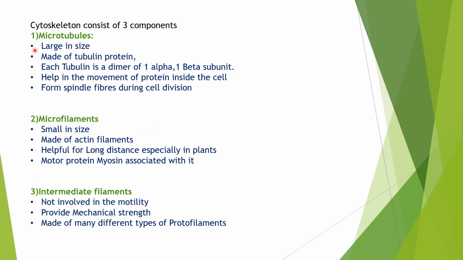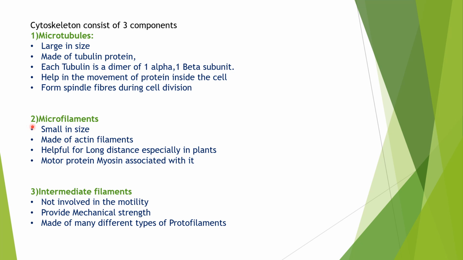Microtubules are actually very large in size. They are made up of a protein called tubulin. Each tubulin is a dimer, one alpha and one beta subunit. This dimer is polymerized to form one microtubule. Microtubules play a major role in the formation of spindle fibers during cell division. They also help in the movement of proteins in the cytoplasm of the cell. So these are the major key points of microtubules.